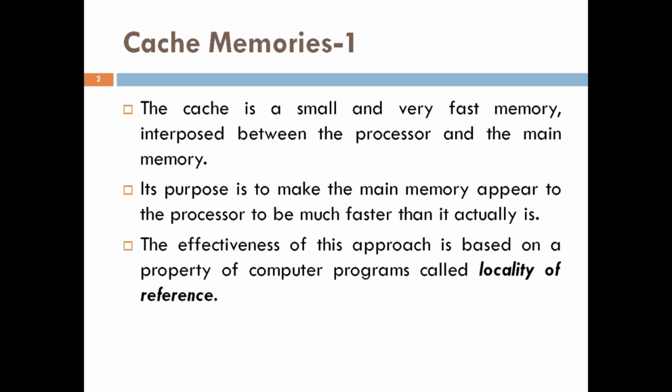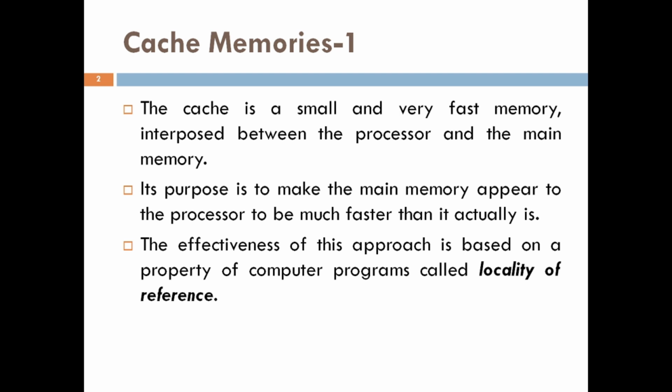The effective solution is to use a cache memory. Here cache memory is a small and very fast memory which is interposed between the processor and the main memory, which essentially makes the main memory appear to the processor to be faster than it is.